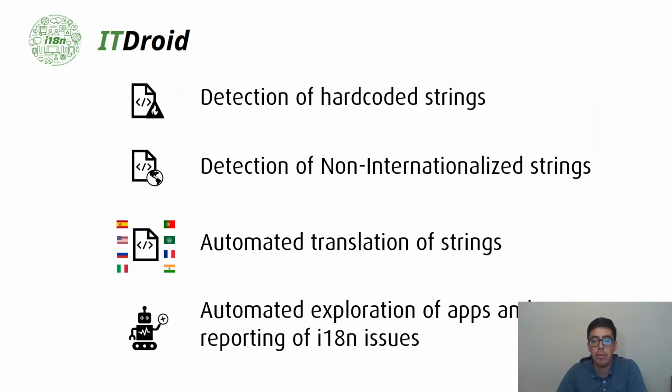IDRATE has four main capabilities. First, the detection of hard-coded strings. Second, the detection of non-internationalized strings. Third, the automated translation of strings. And fourth, the systematic exploration of translated apps, along with automated detection of changes due to internationalized strings.